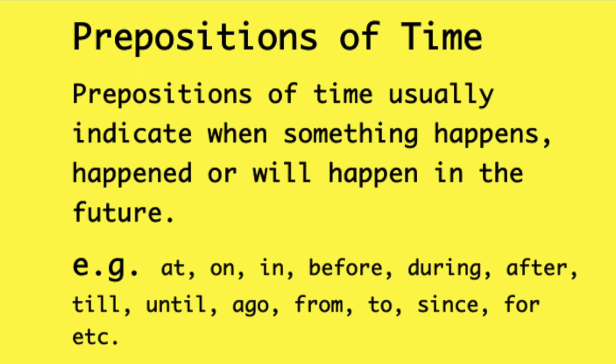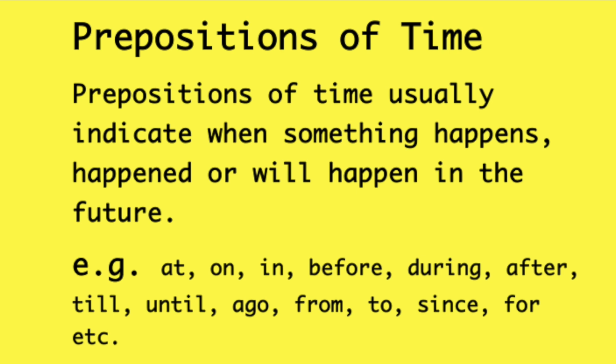Let's begin with prepositions of time. Prepositions of time usually indicate when something happens or happened or will happen in the future. There are several prepositions of time such as at, on, in, before, during, after, till, until, ago, from, to, since, for, etc.